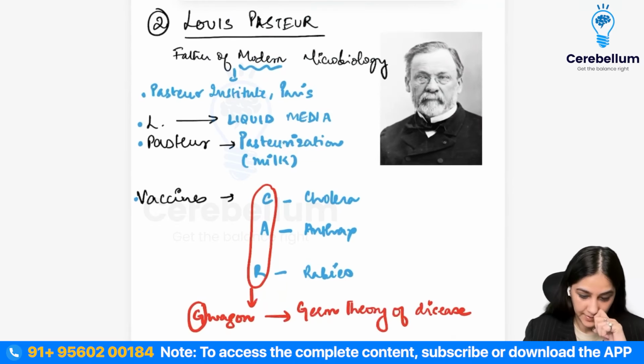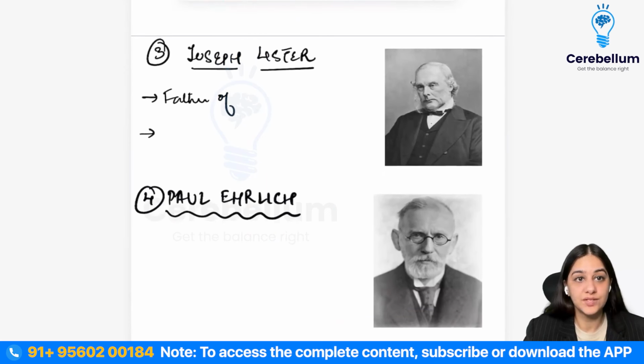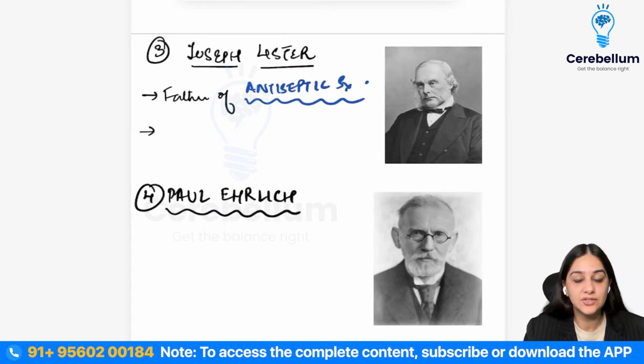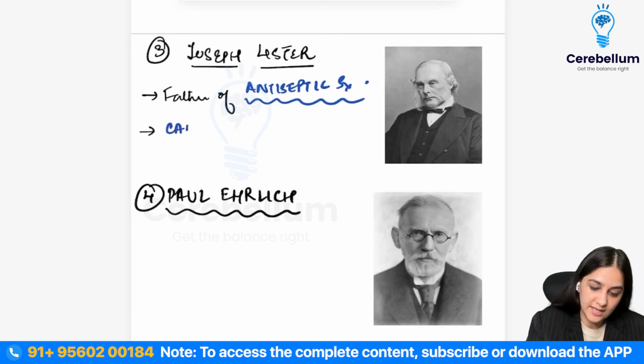Okay, coming to the next scientist, Joseph Lister. He is known as the father of antiseptic surgery. Why? Because he gave us the concept of using carbolic acid, which is kind of an acid, to sterilize instruments and wounds. Right? Carbolic acid was used as an antiseptic to clean wounds and to sterilize instruments back in his day. So he used carbolic acid to sterilize wounds and instruments.